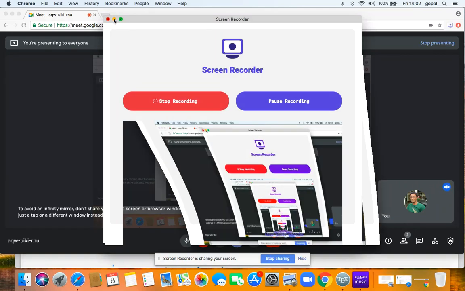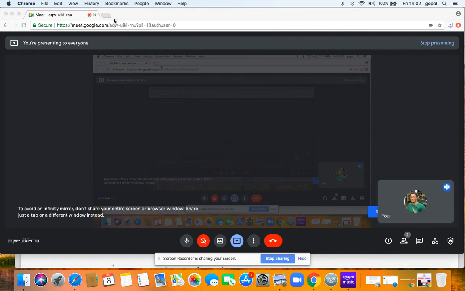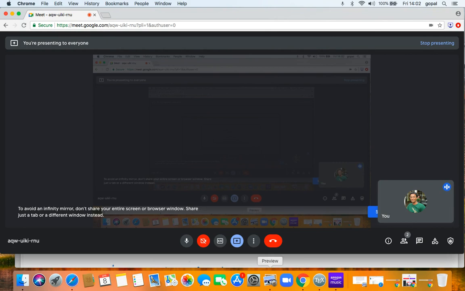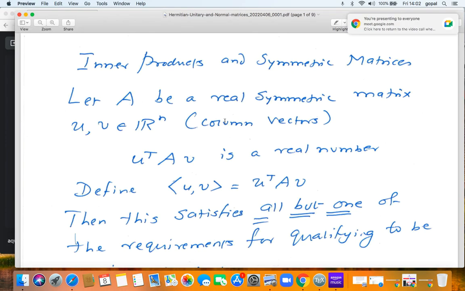Hi, so we begin with the next capsule, 10A, and this time the title is Special Matrices, Inner Products and Symmetric Matrices. Let A be a real symmetric matrix, an n cross n symmetric matrix, that is A equal to A transpose.